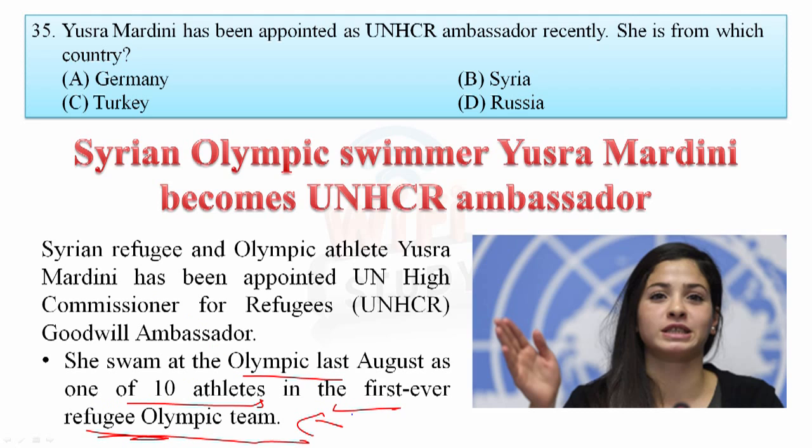So as you know, there was a Refugee Olympic team of 10 athletes. She was one of them, and she is from Syria. So your answer is B. And the headquarters of the United Nations High Commission for Refugees is in Geneva, Switzerland. You also need to learn that UNHCR has won 2 Nobel Peace Prizes, once in 1954 and again in 1981.